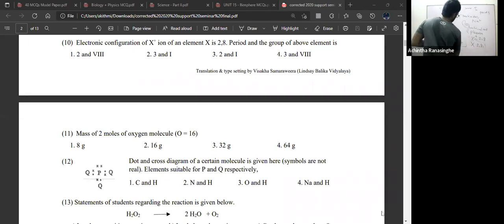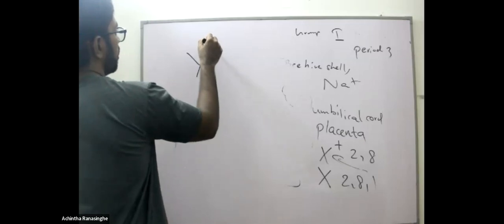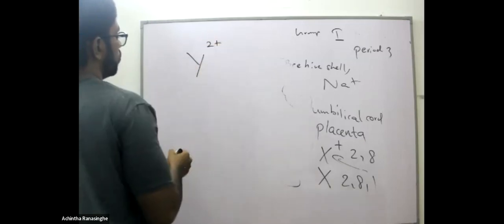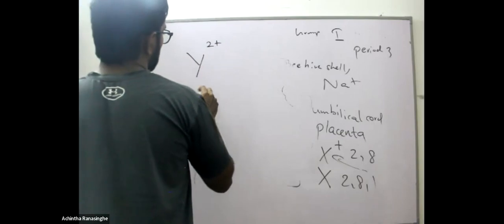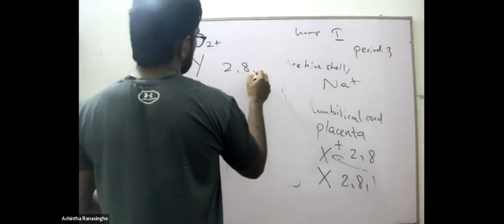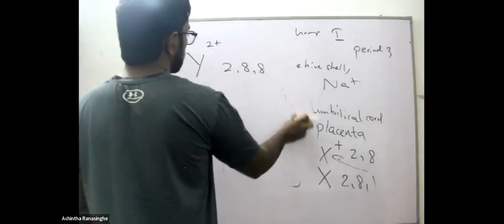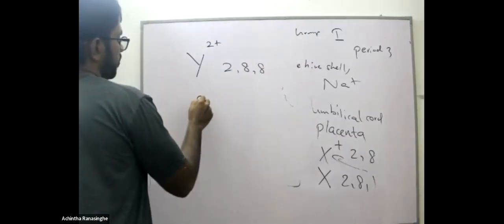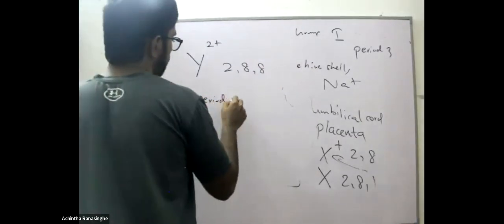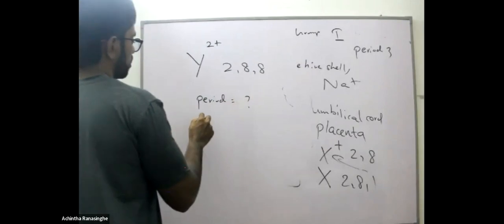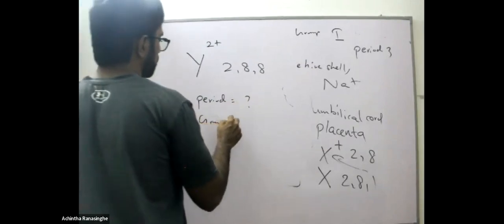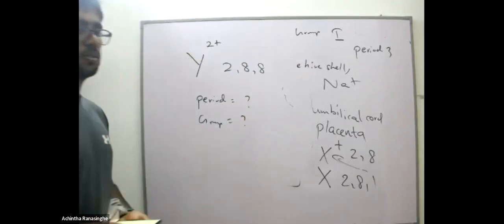Now I will be asking a question like this. There's an element Y, and the electronic configuration of its Y2+ ion is 2,8,8. My first question is, what is the period? And my second question is, what is the group?